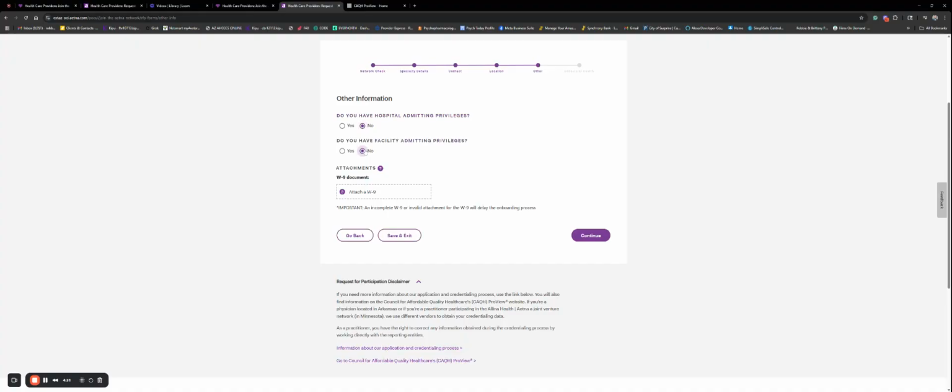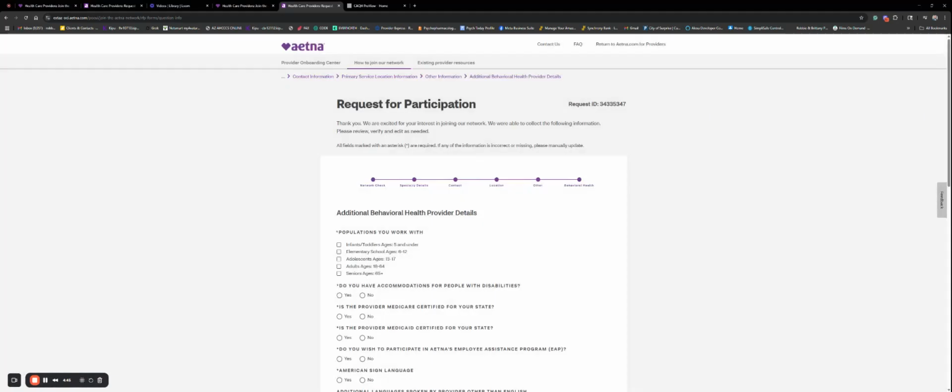No, these are usually only going to be physicians that have admitting privileges. You attach your W-9. So that's attached. Continue. And then enter in some of your information. If you're family, you can treat all these. Accommodations for disability, usually not if you're doing virtual or at home. If you're Medicaid, Medicare, that's fine. If you don't want to take it, you don't have to.